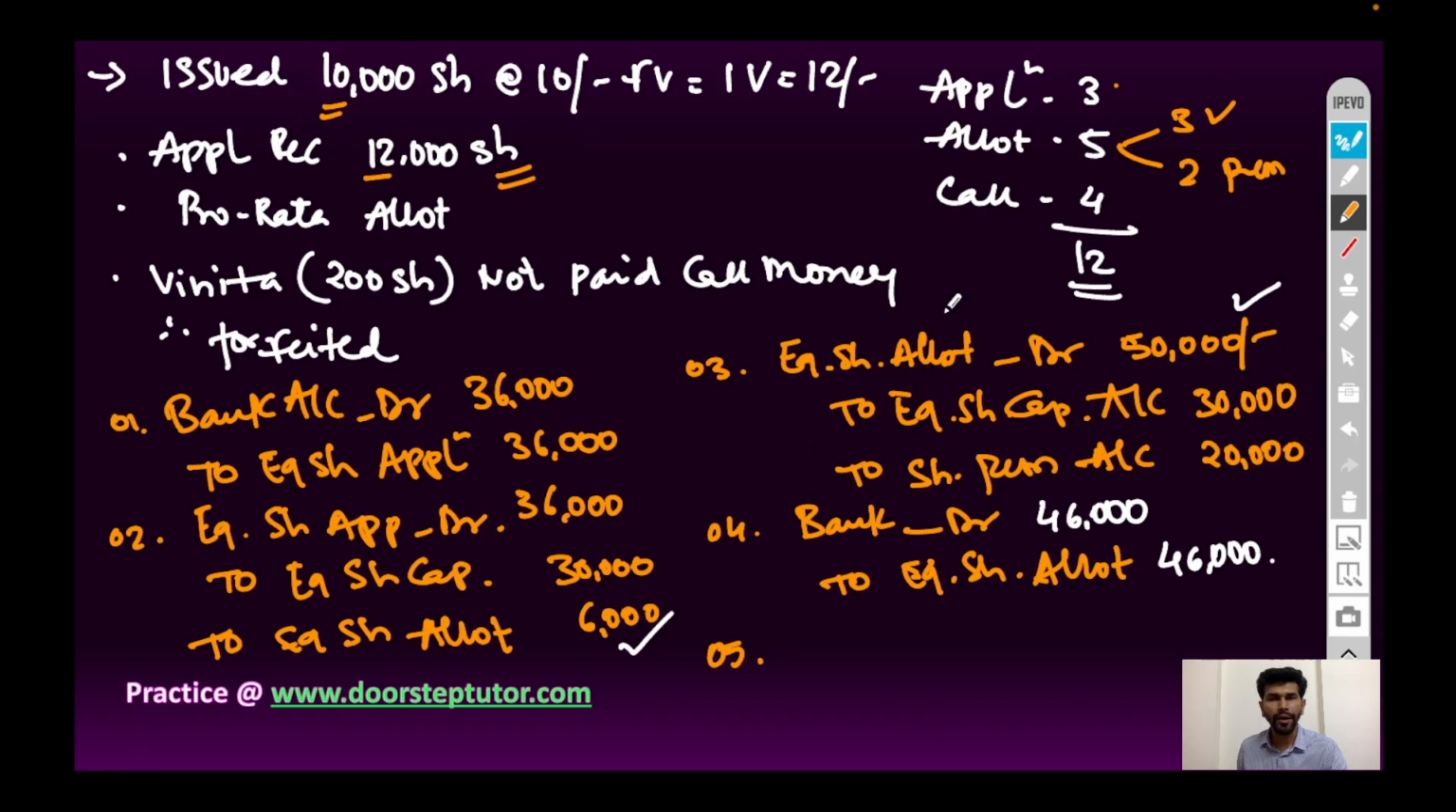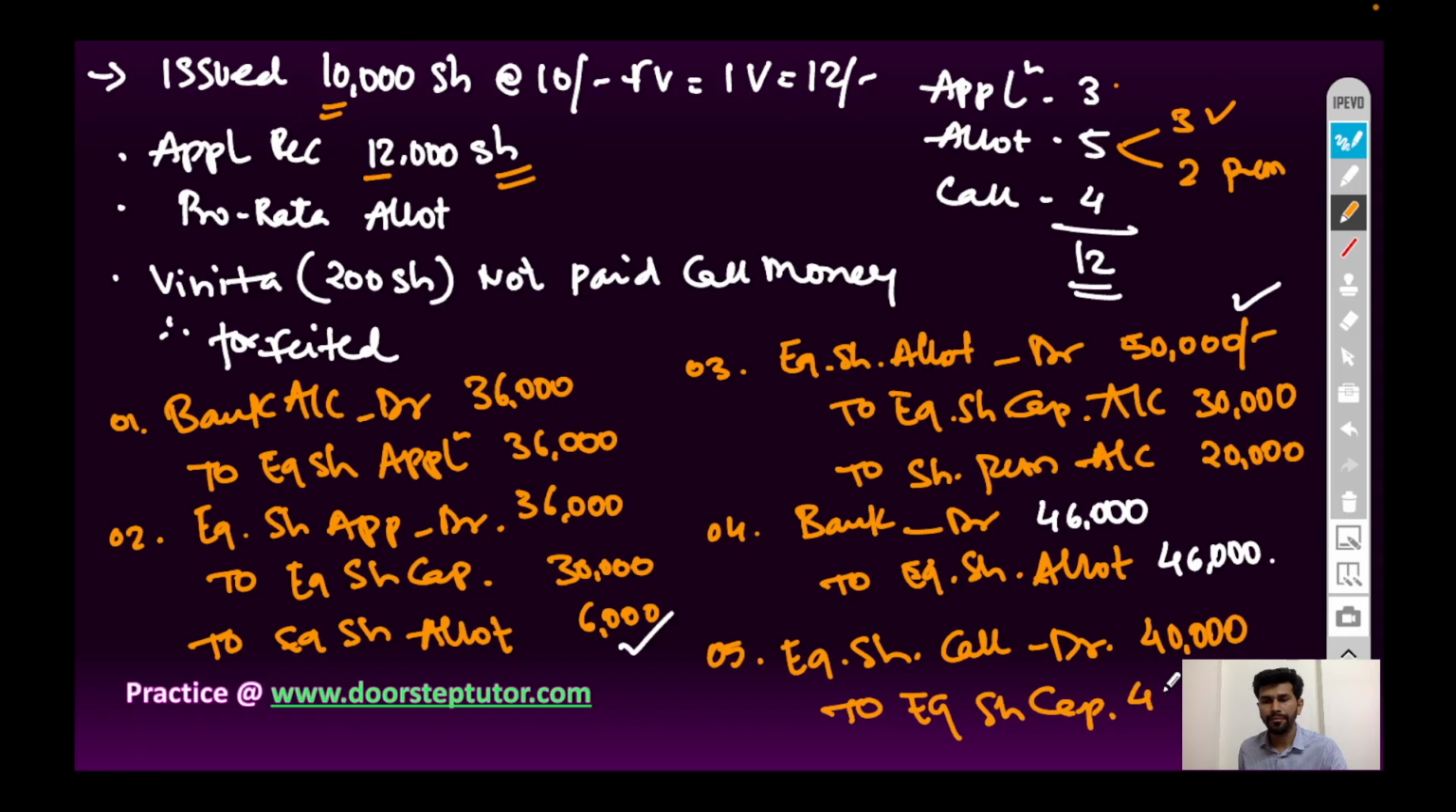Fifth journal entry, call money due on 10,000 shares. Journal entry will be equity share first call account debit to equity share capital account. Amount will be 4 rupees per share into 10,000, 40,000 rupees. Being call money due on 10,000 equity shares.